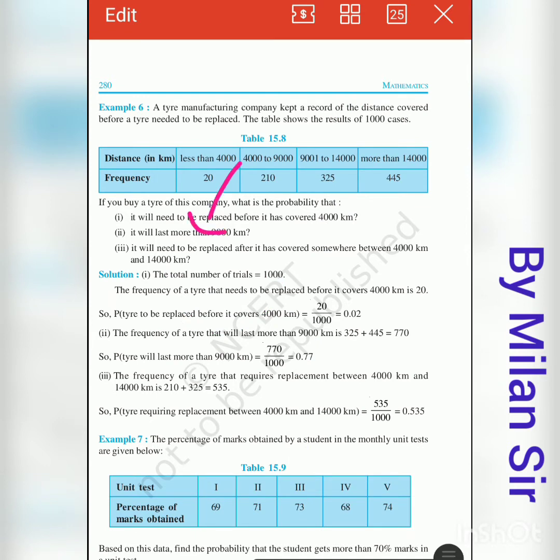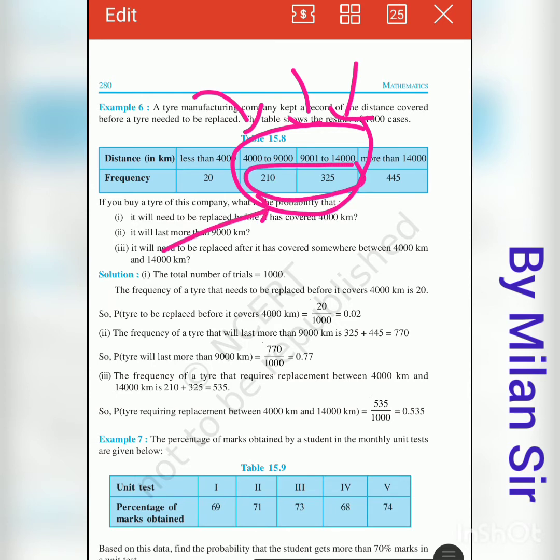At last, question number 3: it will need to be replaced after it has covered somewhere between 4000 to 14000. Now 4,000 to 14,000. So in that there is 4,000 to 9,000 and 9,001 to 14,000. So we need to consider these two values. So we need to add these two frequencies. So 210 plus 325 is equal to 535.